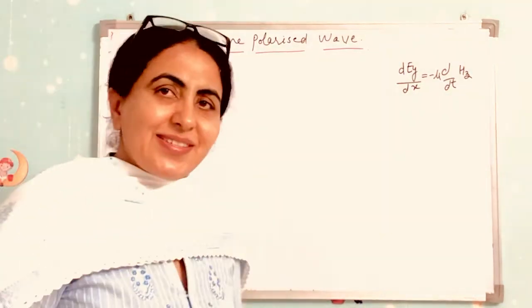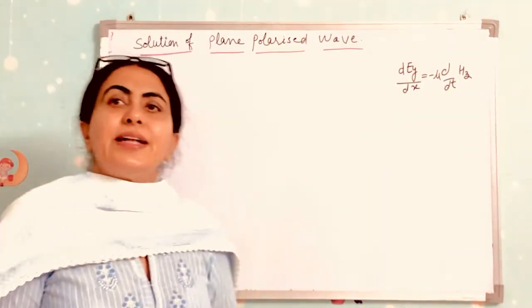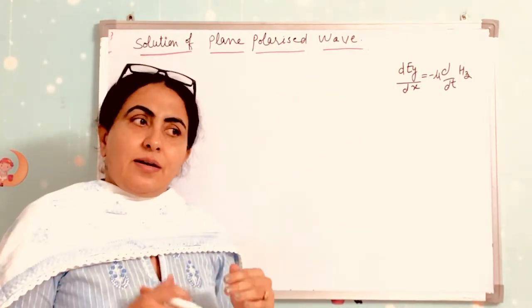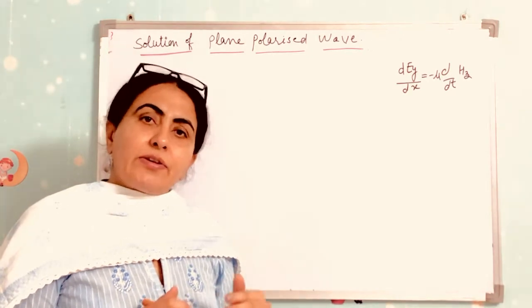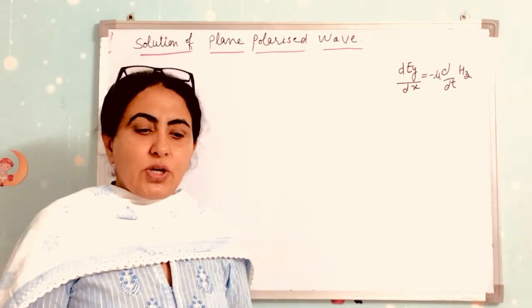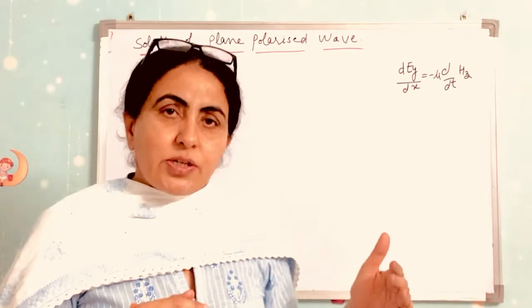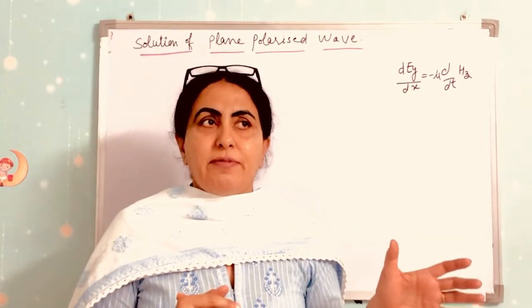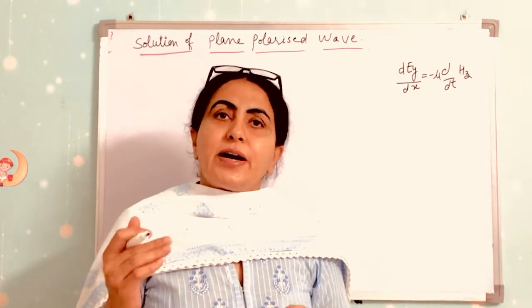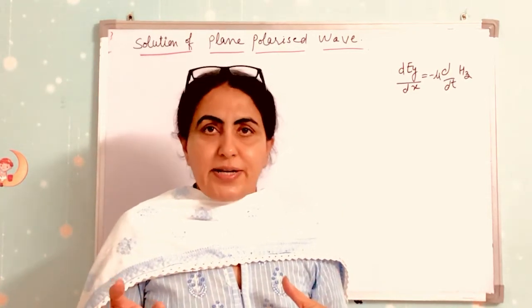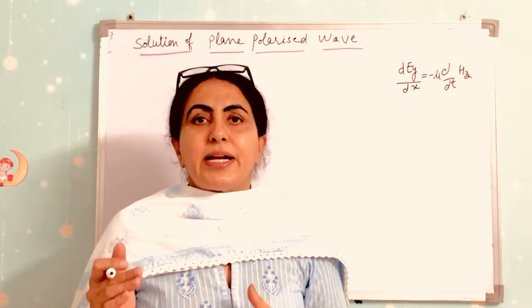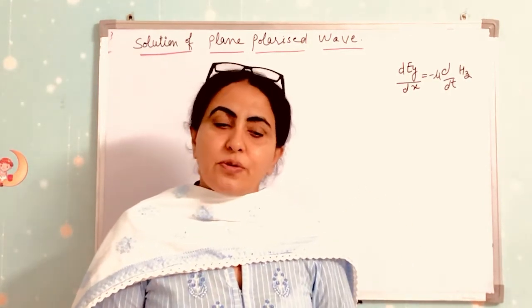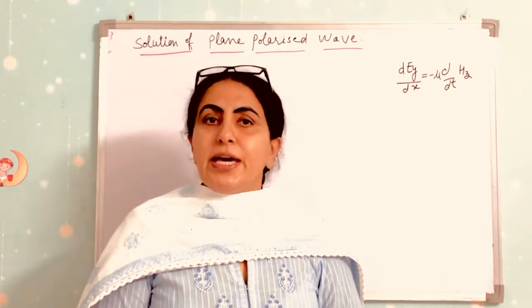Hello my dear students. So today our topic is the solution of a plane polarized wave and the relationship between the electric field vector and the magnetic field vector. In the previous lecture we studied that if a plane wave is propagating in x direction, then the electric field vector is in y direction and the magnetic field is in z direction. This means the electric field and magnetic field vectors are perpendicular to the direction of propagation of the wave, and they are also perpendicular to each other.